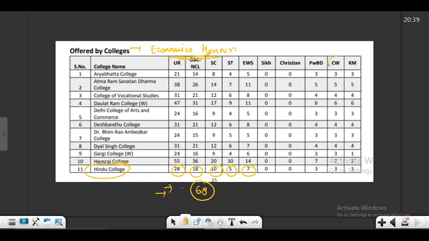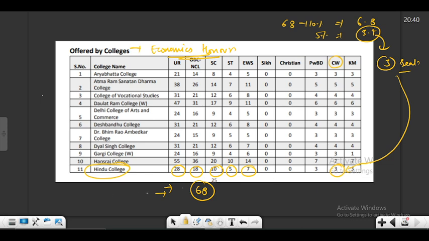And for CW category, for economics in Hindu college, we have 3 seats. So 10% of 68 is 6.8 and 5% is 3.4. So if I round this off, it becomes 3 seats. Okay, that's how I get 3 seats. So CW category has 3 seats for economics in Hindu college.